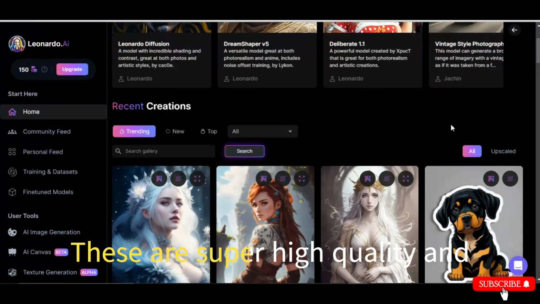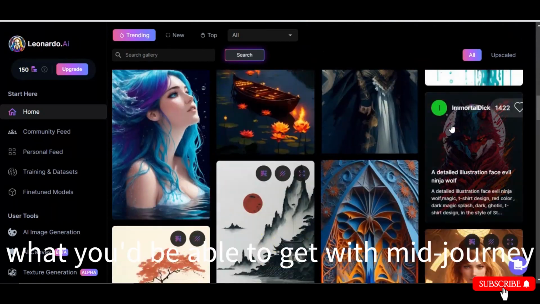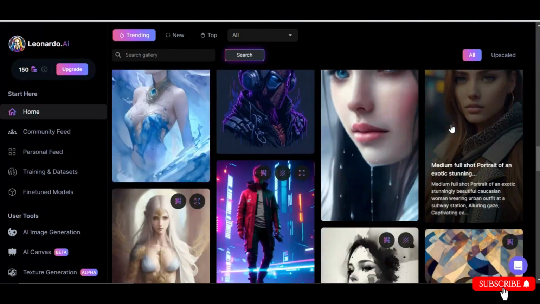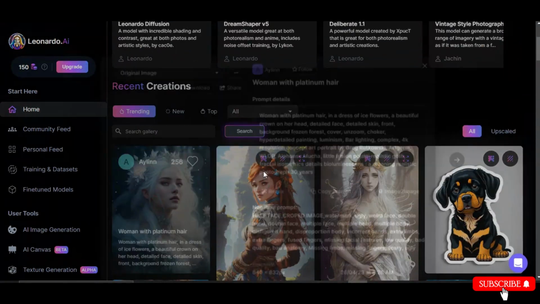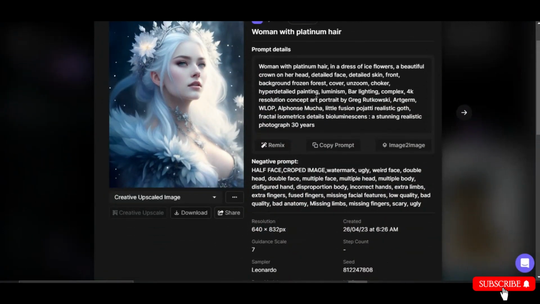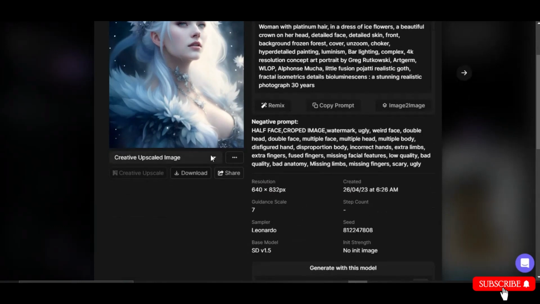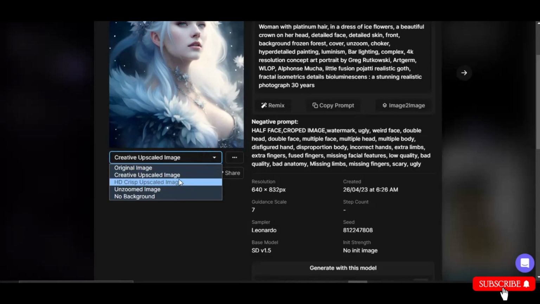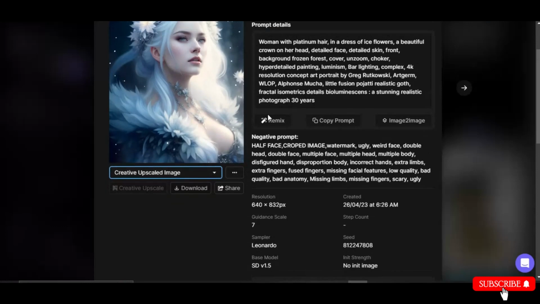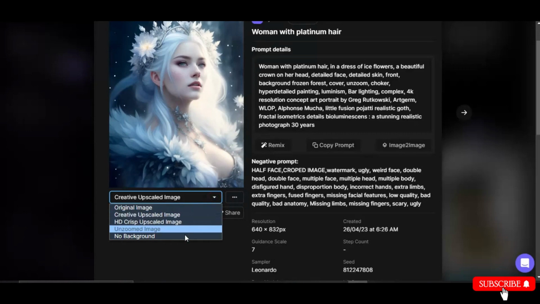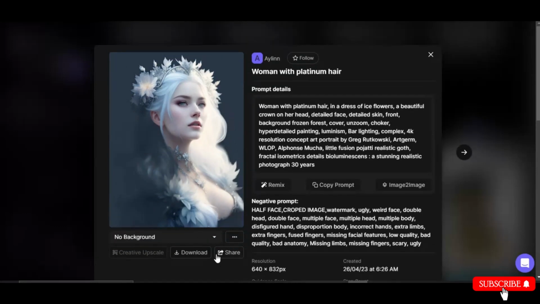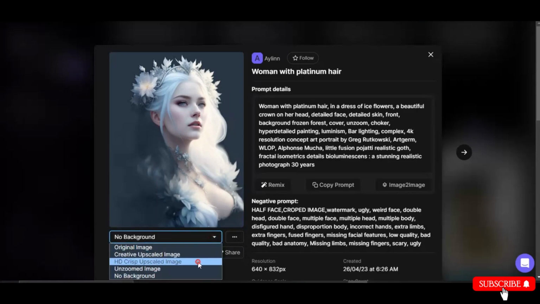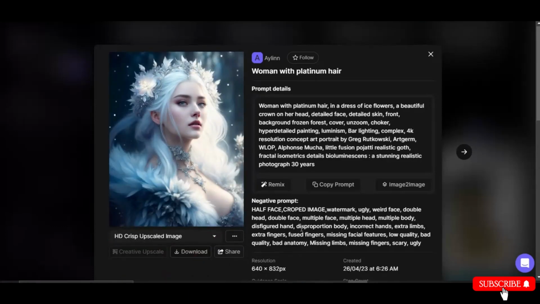These are super high quality and most of them are much better than what you'd be able to get with Midjourney. How amazing, right? What I really like about this is that it offers the ability to see the prompt and all the settings that were used to generate this exact image. You're also able to go through certain ages or versions of the artwork. And some even offer these without a background, meaning that you'd be able to generate images without worrying about removing the background later on. All of this is free of charge.